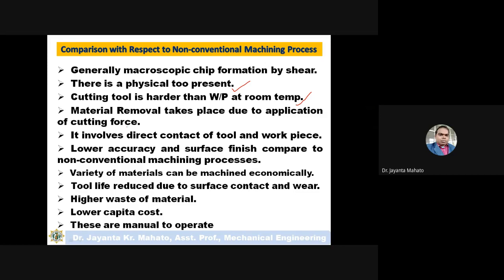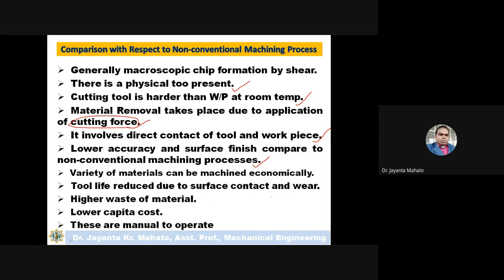Material removal takes place due to the application of cutting force. So here cutting force is required to cut the material. It involves direct contact of tool and workpiece, as I've told. There is lower accuracy and surface finish compared to the non-conventional machining process. You get a lower surface finish, and this also depends on the efficiency of the operator.